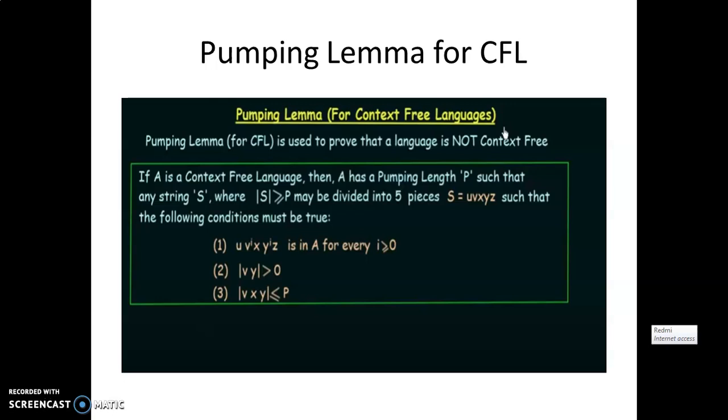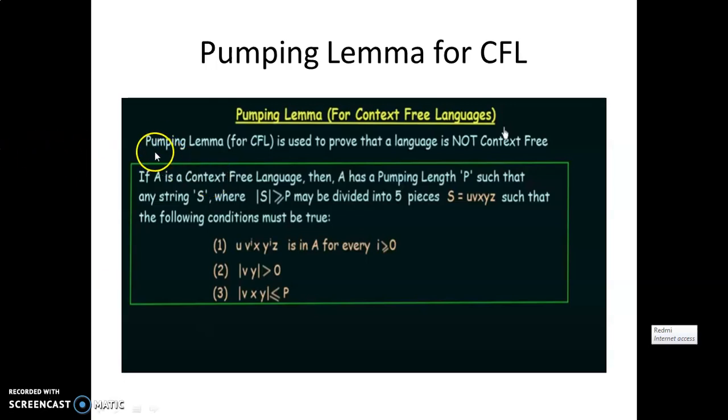But by looking at the language, if we know that the given language is not a context-free language, then how do we prove that? For proving this, we use the pumping lemma theorem.